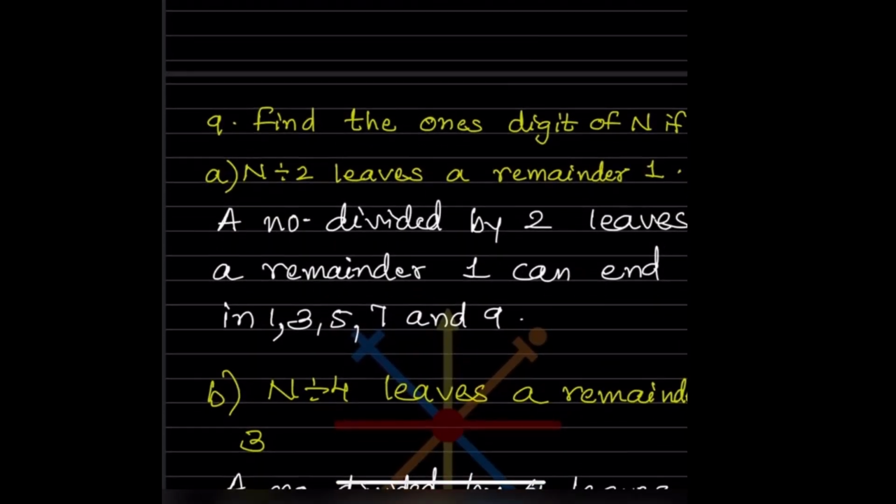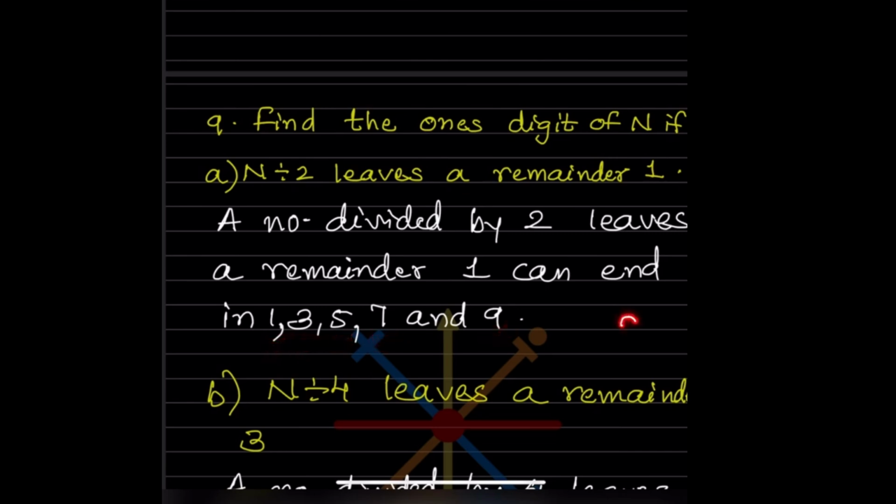Find the ones digit of n if n divided by 2 leaves a remainder 1. So now this n can be any number. A number divided by 2 leaving a remainder 1 means the ending should be 1, 3, 5, 7 or 9.